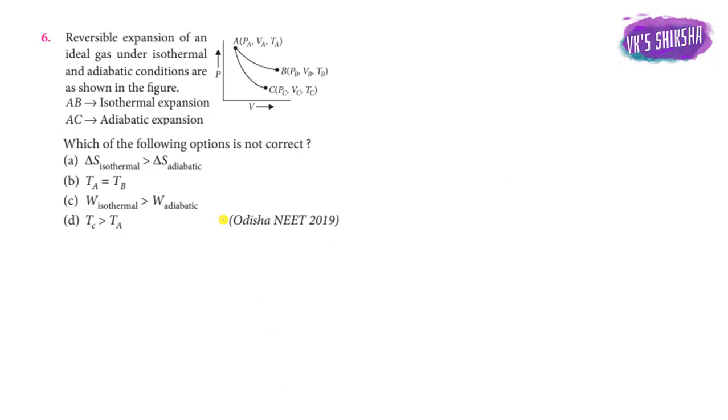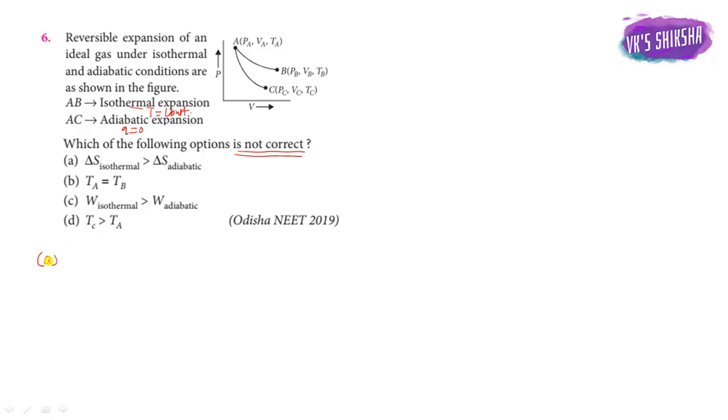Now the next question, question number 6. A reversible expansion of an ideal gas under isothermal and adiabatic conditions is shown in the figure. A to B is the isothermal expansion, and A to C is the adiabatic expansion. Isothermal means temperature is constant. In adiabatic, heat transfer Q equals 0. Which of the following options is not correct?